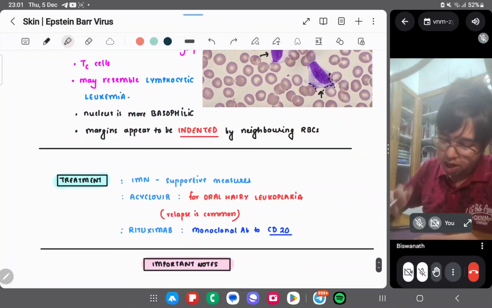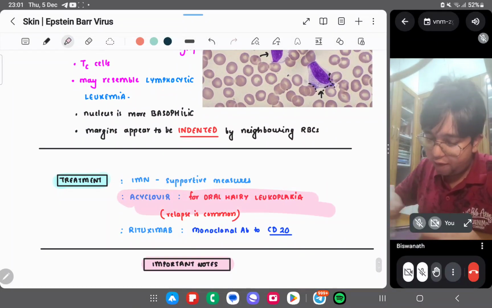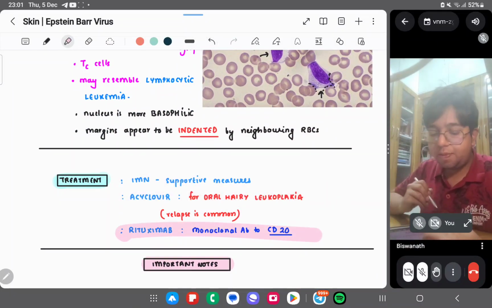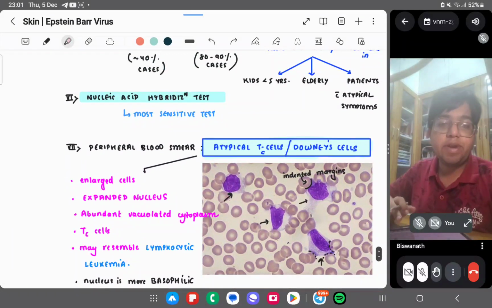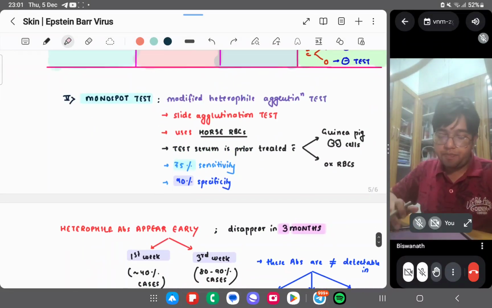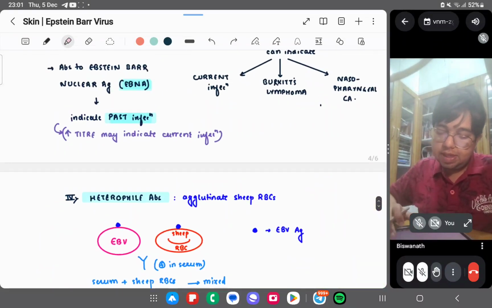Treatment is supportive measures. Acyclovir for oral hairy leukoplakia. Rituximab is a monoclonal antibody to CD20. Yes, it binds CD20. So this is the thing.